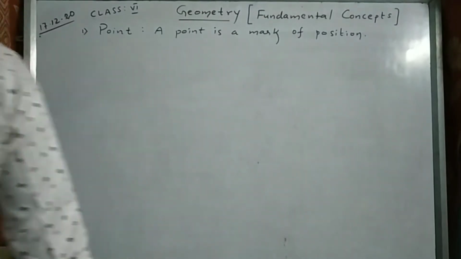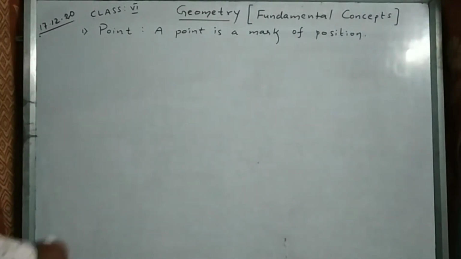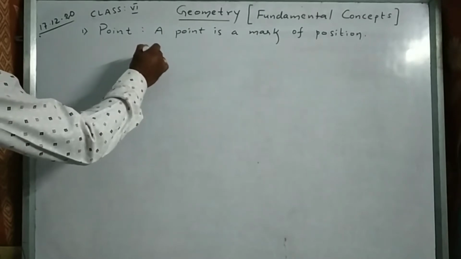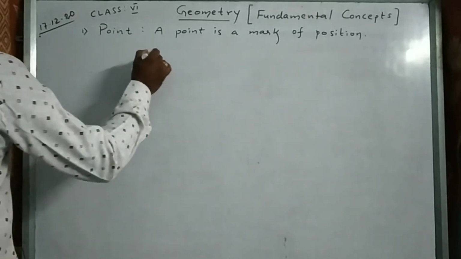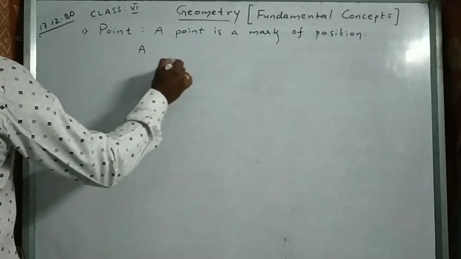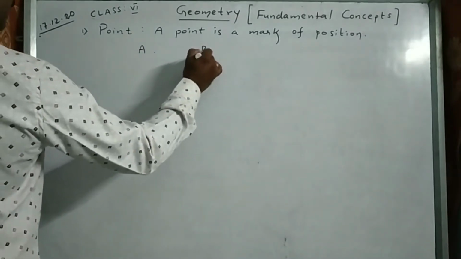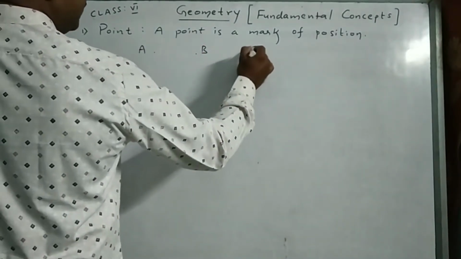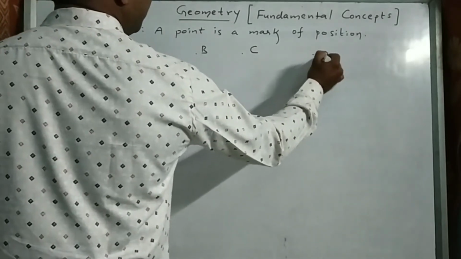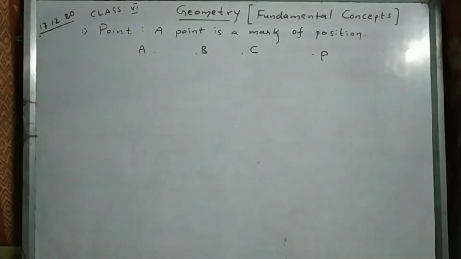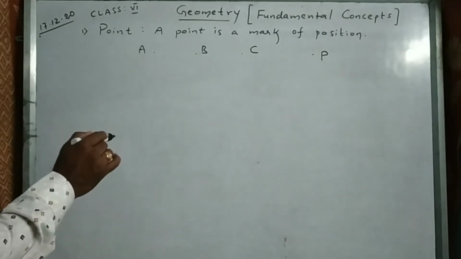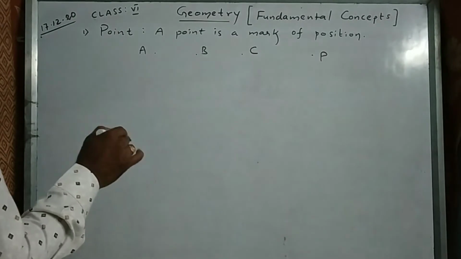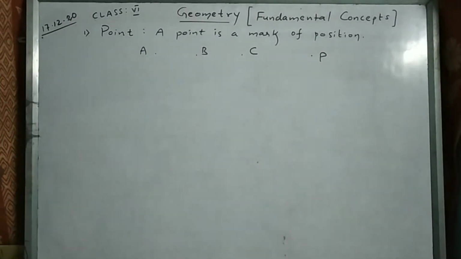Mark of position. So usually a small dot, for example, if I put like this, it is a dot, it is a point A. Suppose this dot, point B, this dot, point C, this dot, point P. Usually we denote the points with capital letters, right? Dot, point means it has no measurement. It is just a dot. Point is a mark of position.